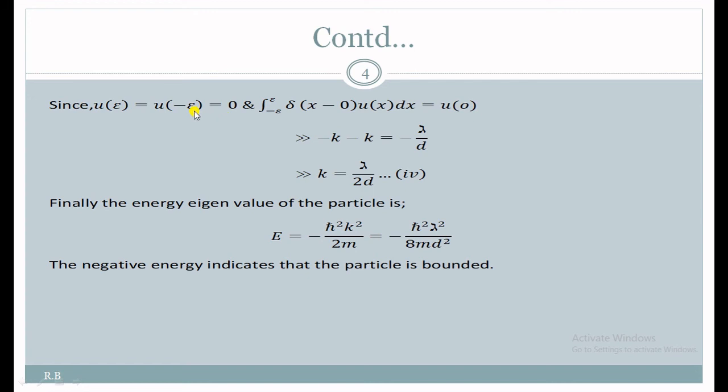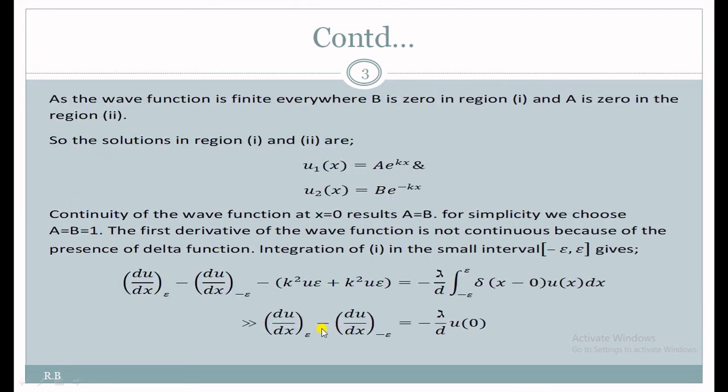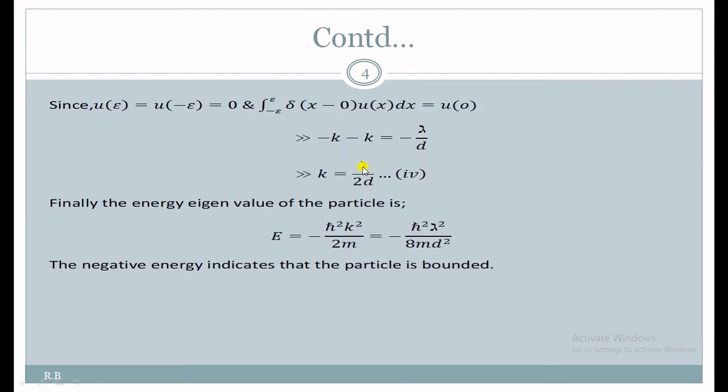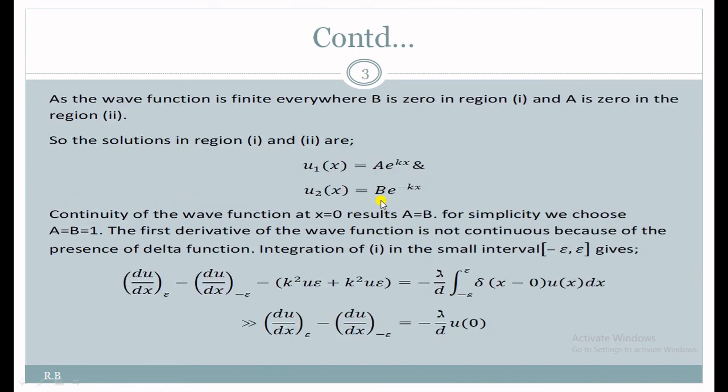Here I have written those things which I have already discussed: u(epsilon) equals u(minus epsilon) equals 0, and the integral from minus epsilon to epsilon of delta x minus 0 times u(x) dx equals u0. This is the property of the Dirac delta function. So this first term becomes minus k, and this minus sign stays as it is.